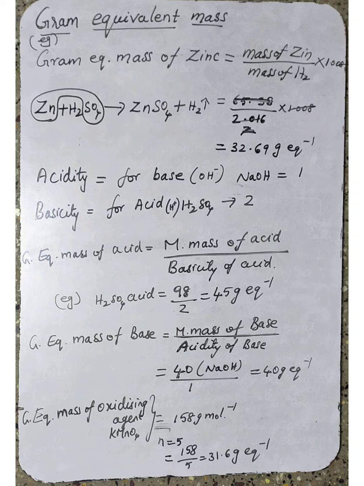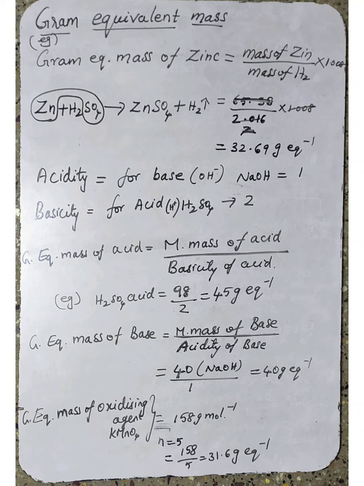Basicity is found only for an acid, and for a base we find acidity. Now we have to find out the basicity of sulfuric acid. The basicity of sulfuric acid is 2, because in sulfuric acid there are totally 2 replaceable hydrogen atoms present.